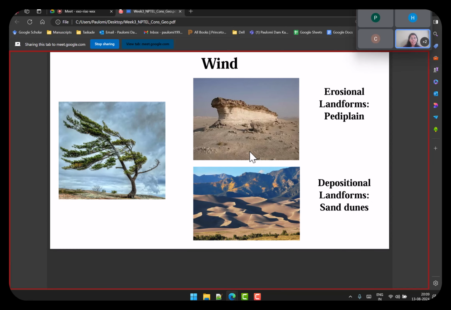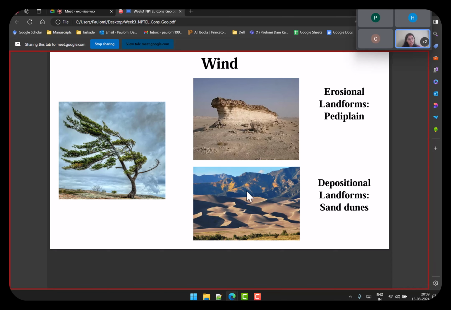Next, wind. As you can see, the first one is erosion. There was a high tabletop plateau kind of landform, and because of weathering, wind was affecting the plateau again and again and taking away chunks of it, breaking it away. So you have pediments and pediplains here. These are erosion because these are parts that are taken away from the plateau.